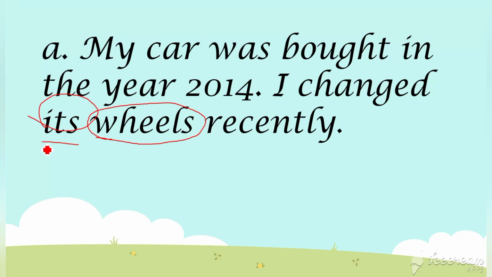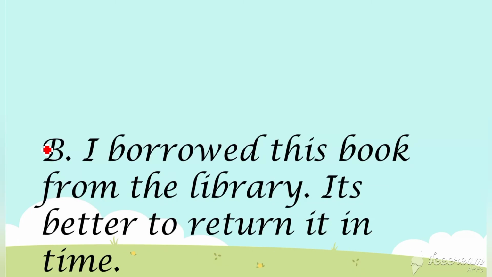So whether it is correct or wrong, whether it is possessive or contradiction, it's a possessive, right? Its wheel, we are pointing and saying its wheel. I changed its wheel recently. So this is possession, so this is correct. So in the box you have to write it as P. P shows possession, right? In the question itself we have read. Now the second question.